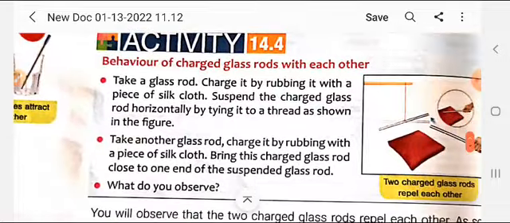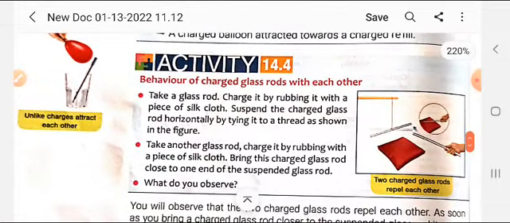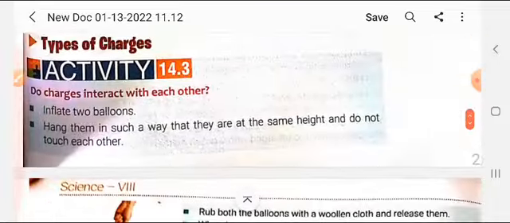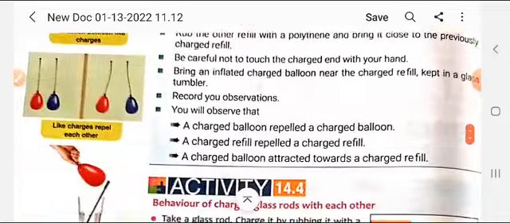Now student, next is the behavior of a charged glass rod. You can see here, student, these are the two activities.